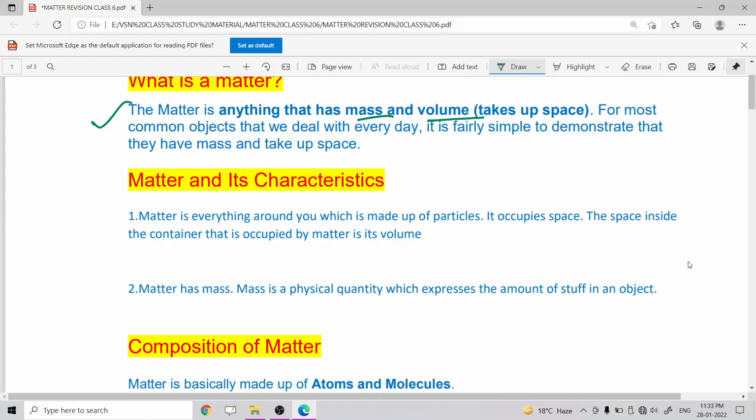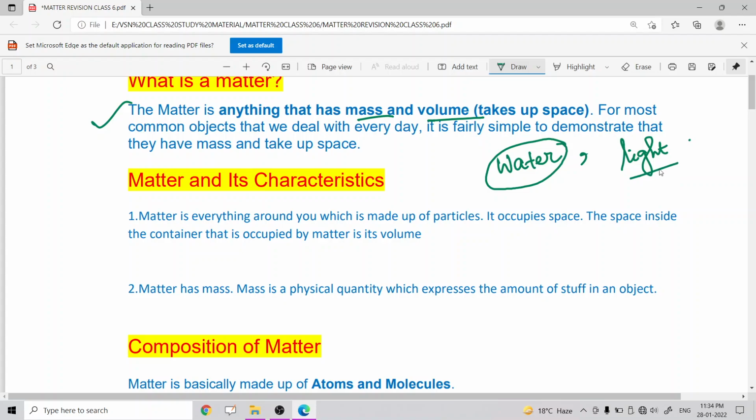Suppose we take two examples, one is water and another is light. For these two examples, water has mass and it takes up volume.